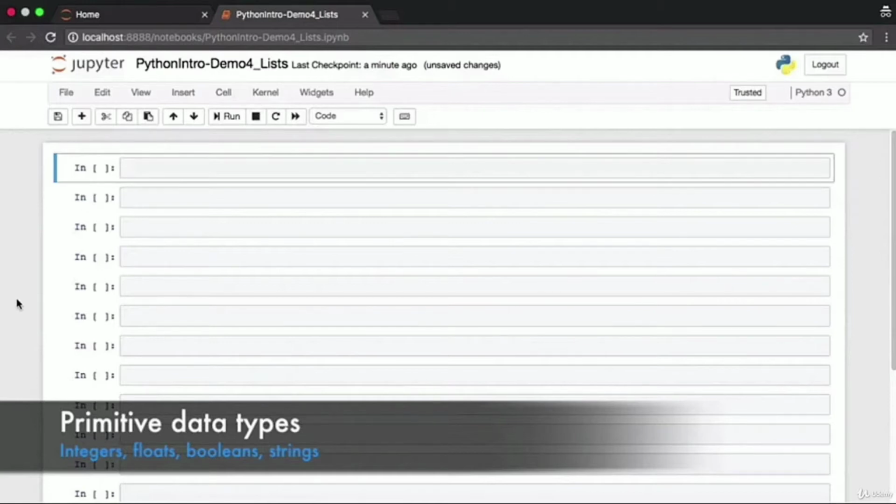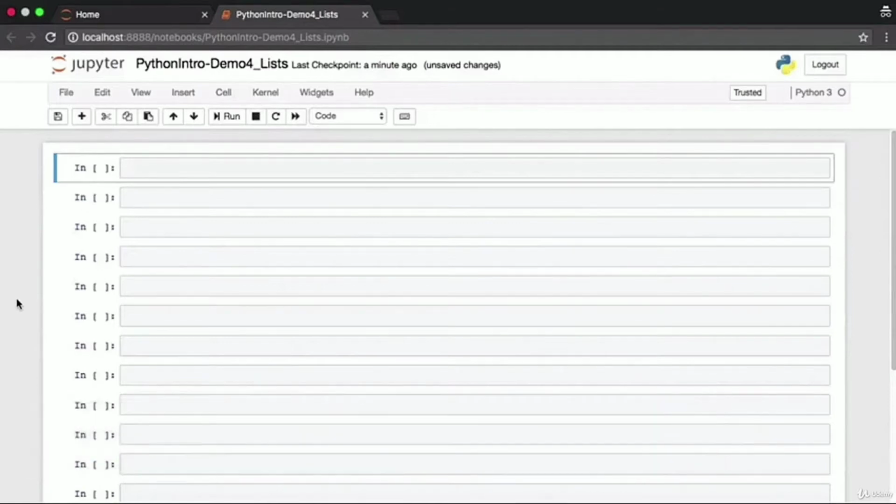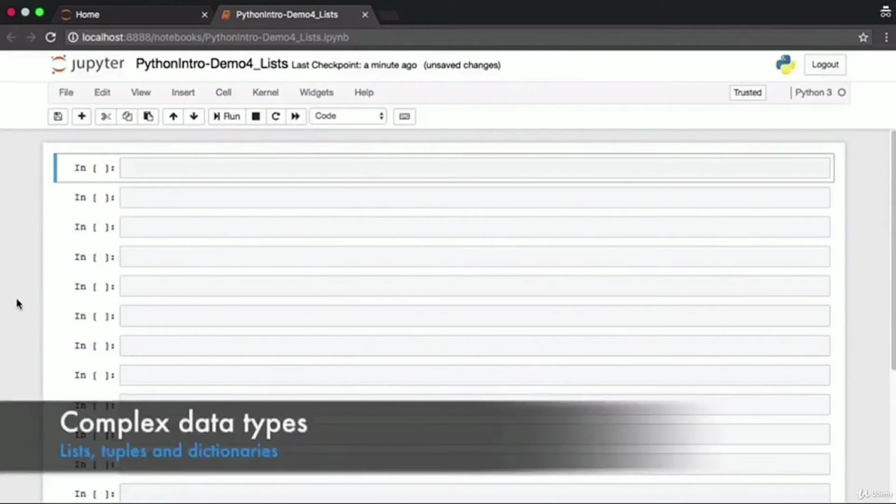Now, from this lecture onwards, we look at some complex data types. The complex data types that you'll encounter in Python are lists, tuples, and dictionaries. Complex data types are usually some kind of collection or aggregation which brings different kinds of data together. Let's see what that means.